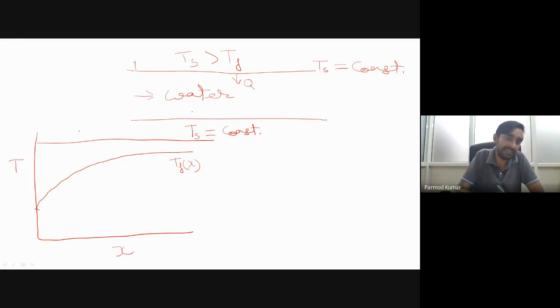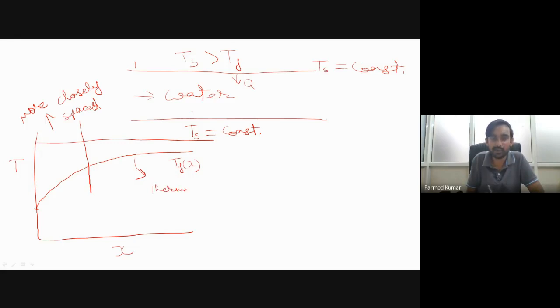So it means that during the initial portion, we require more closely spaced thermocouples, so that we are able to determine the rapid change of temperature with the length. And over here we may require thermocouples with slightly more spacing in comparison to the initial portion of the pipe.